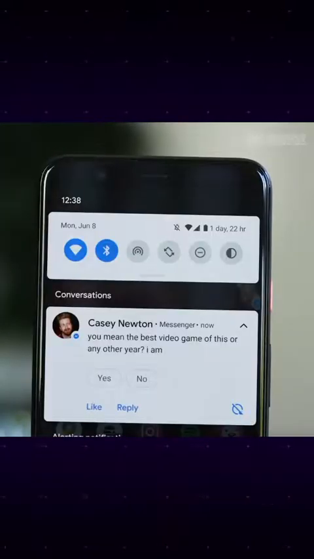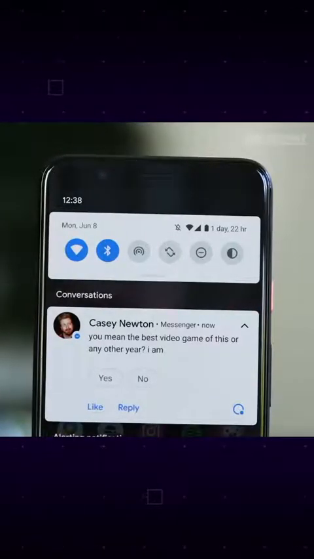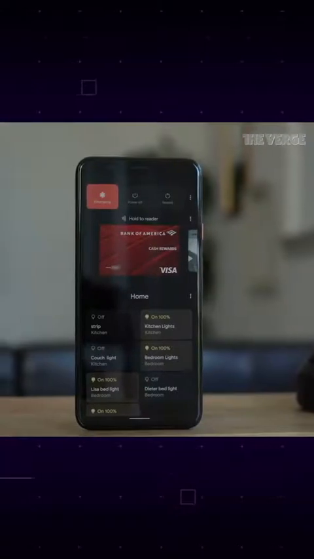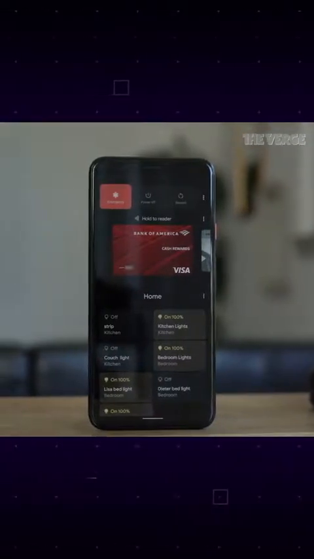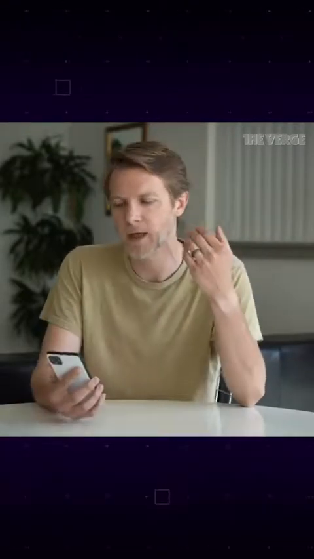Smart light controls finally aren't buried inside the Google Home app. They're right there in the power menu. And that power menu zone, it sort of makes sense to me. Google says it's like your keys and your wallet. It's the stuff that you put in your pocket to interact with the physical world. And I guess that's why that stuff isn't in quick settings.